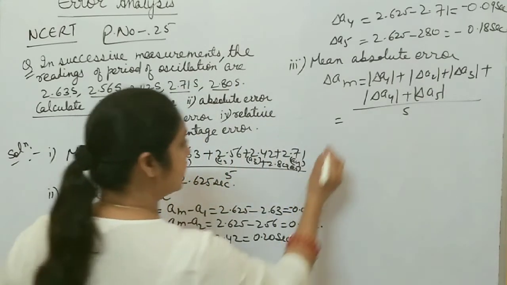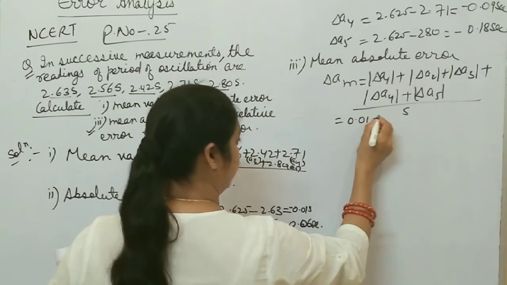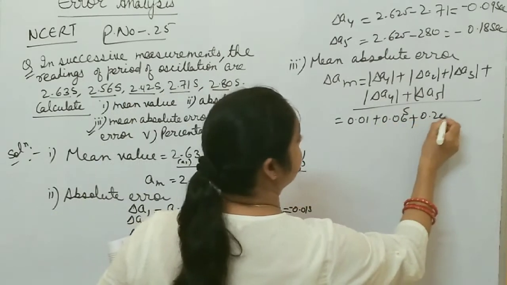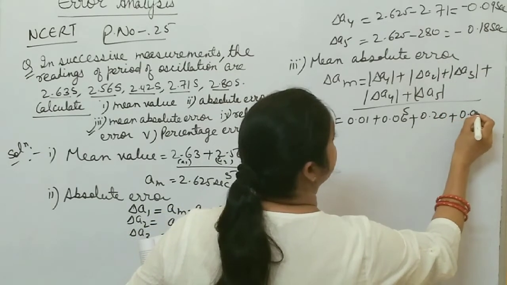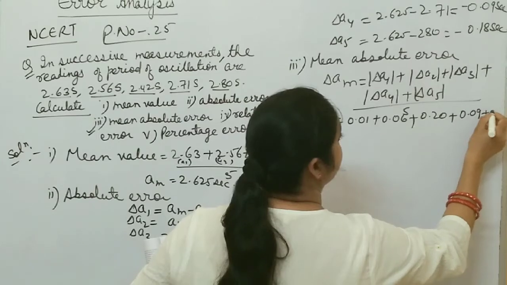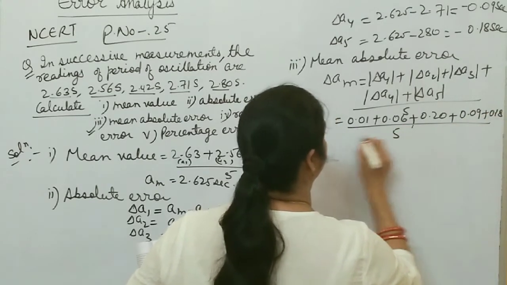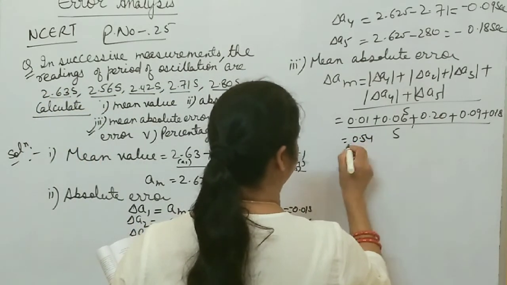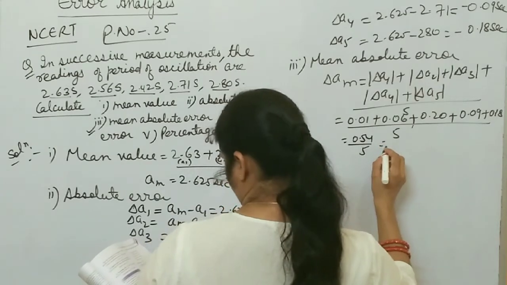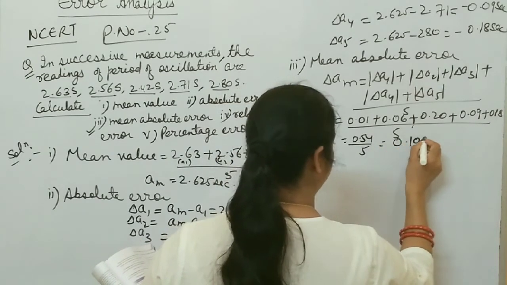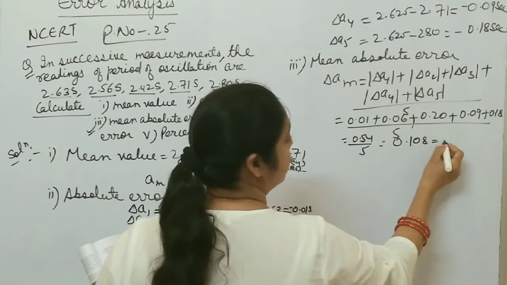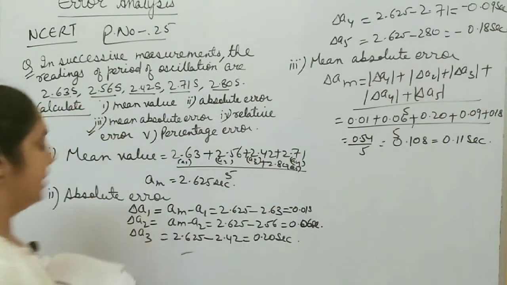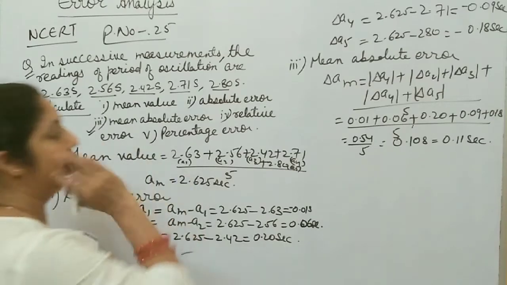So you take the mean of all these: 0.01 plus 0.06 plus 0.20 plus 0.09 plus 0.18 divided by 5. After calculating this, you get 0.54 divided by 5, and you get the answer 0.108, or you can write near about 0.11 second, right? This is the mean absolute error. You have to round up to two places.